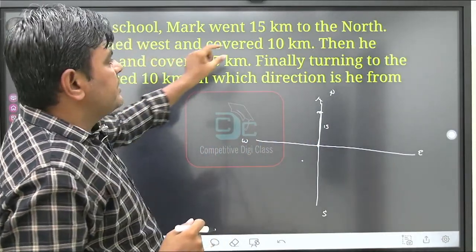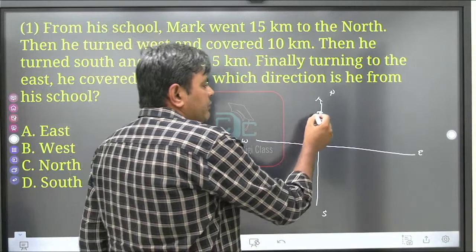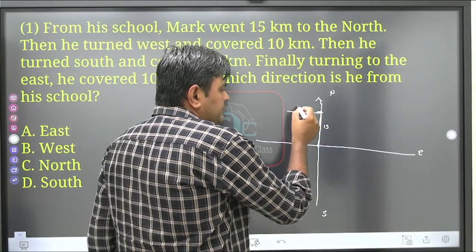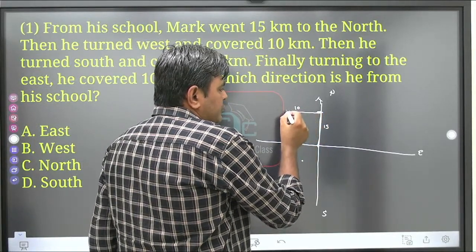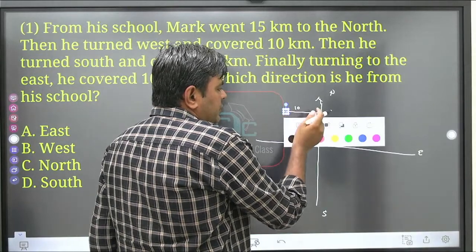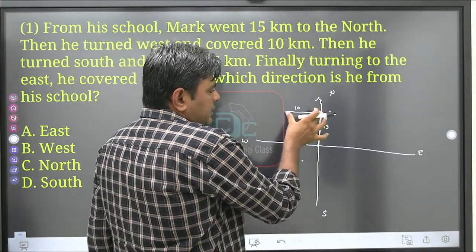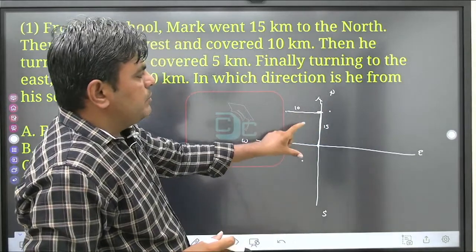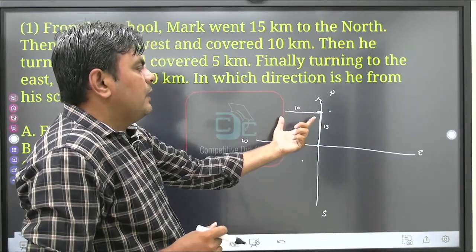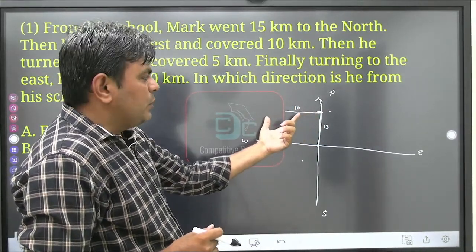He turned west and covered 10 km. So again we will draw a line, suppose from this point up to this point the distance is 10 km. First he moves north 15 km, then he moves 10 km towards west.